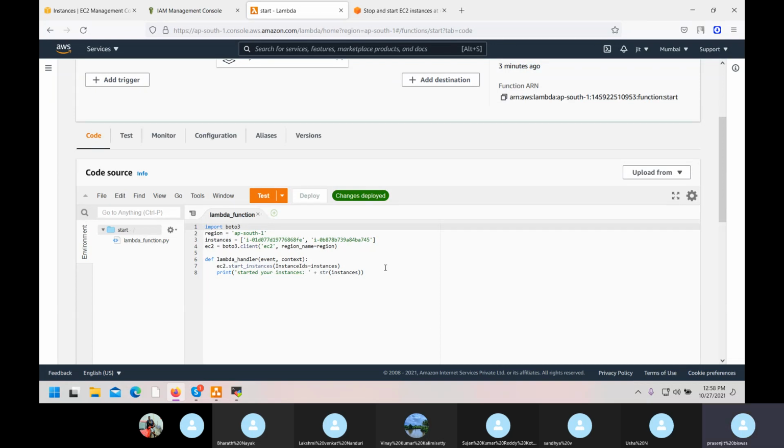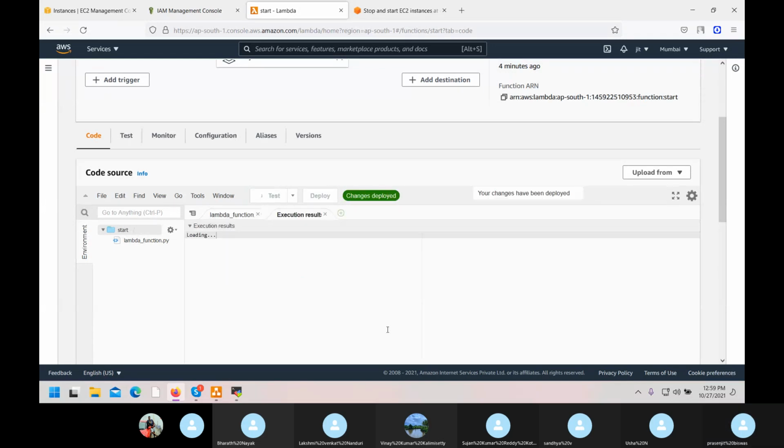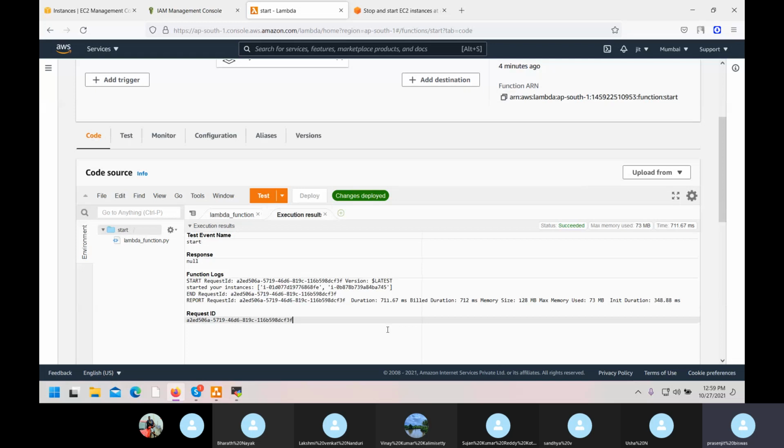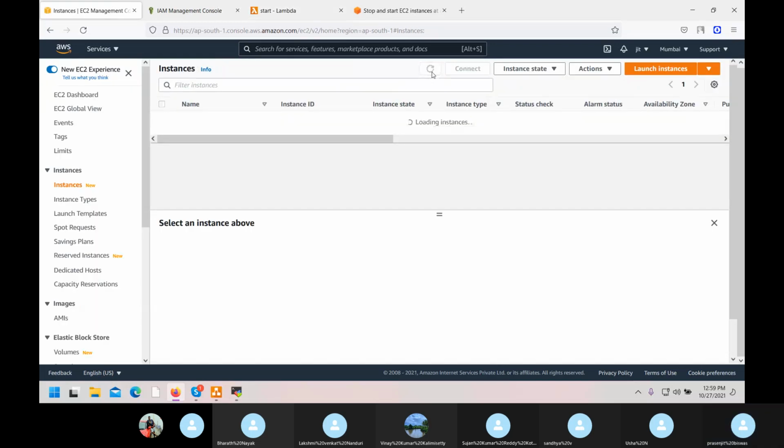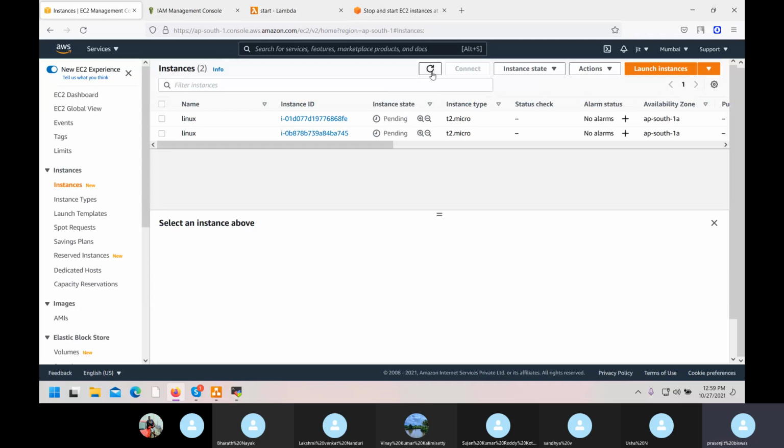Anything I missed? Okay, test. Yeah, one space came here. So now if you see here, refresh, running. So my Lambda is working, my trigger is working.